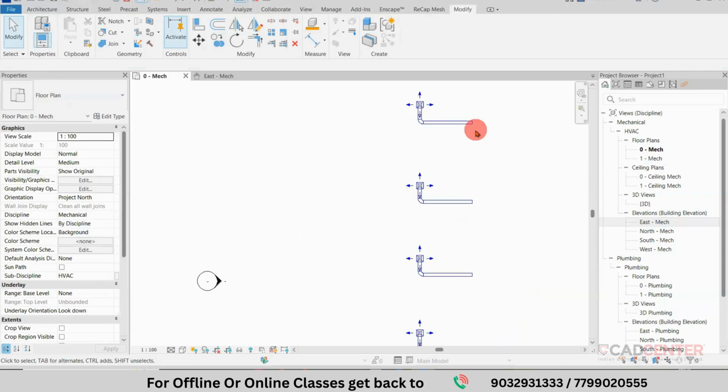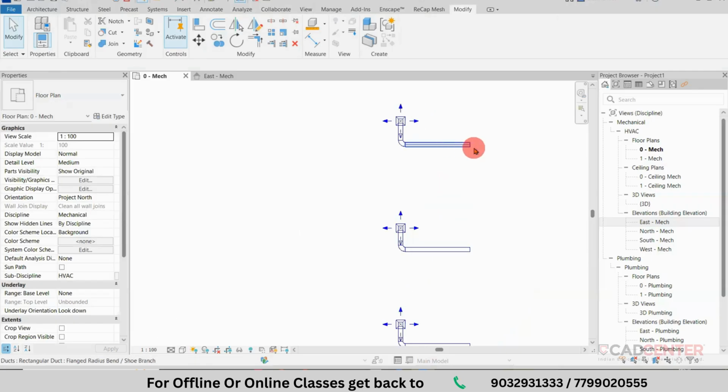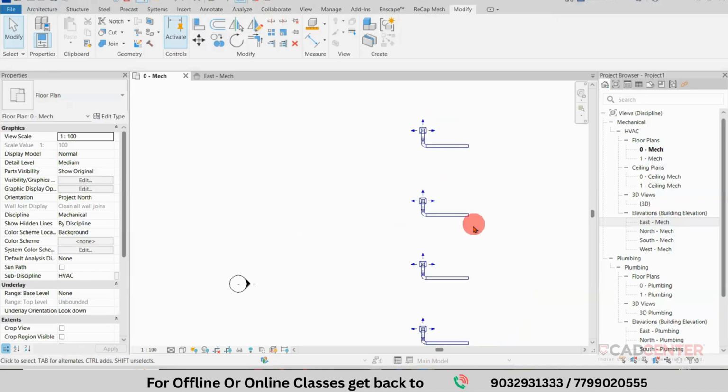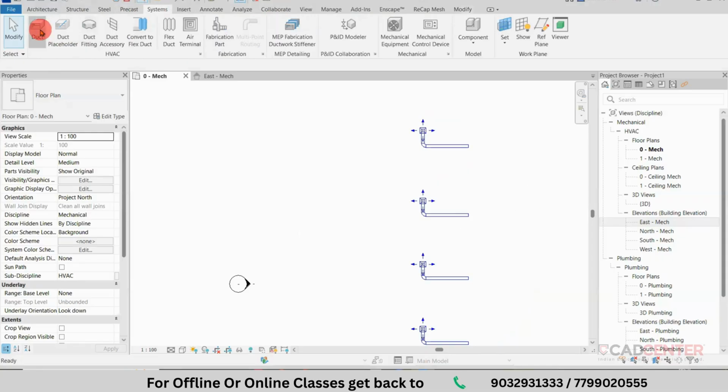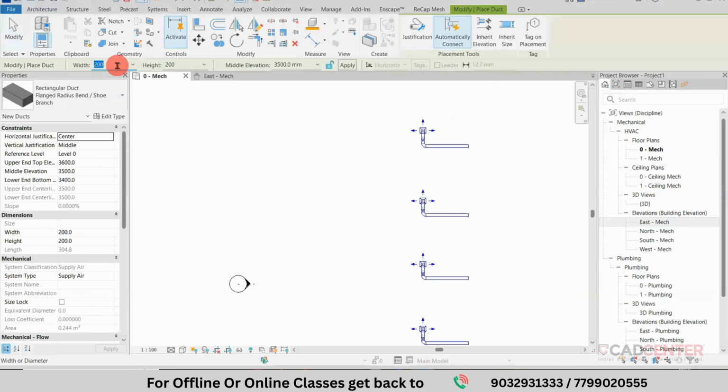From here, I am using a different size. From here 200 I am maintaining. So next size I am giving 300 by 300, or I am going with 300 by 200. That is the size I am maintaining. So this is the branch and I am giving it to the main supply. So you can follow the command system, go to the duct option and you can change the size. Width I am giving 300. Height I am keeping at 200 only. The height I am following at the same 3.5 meter.